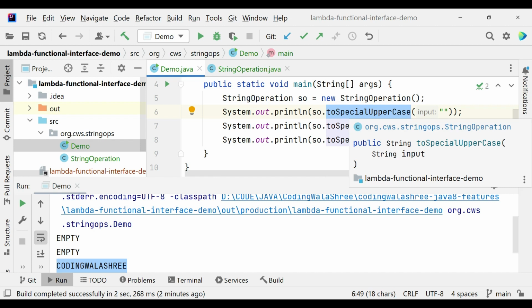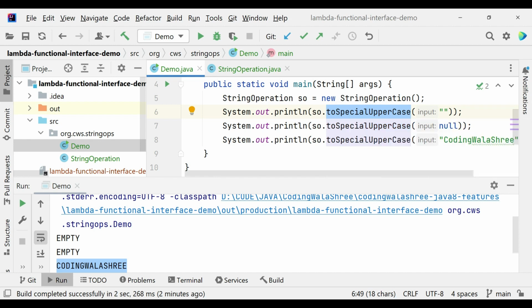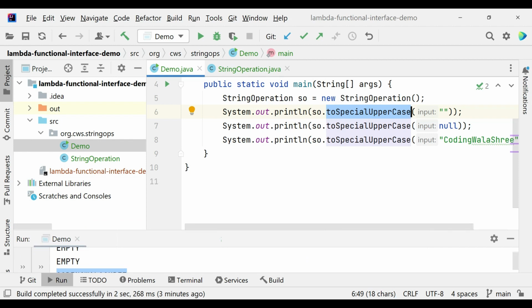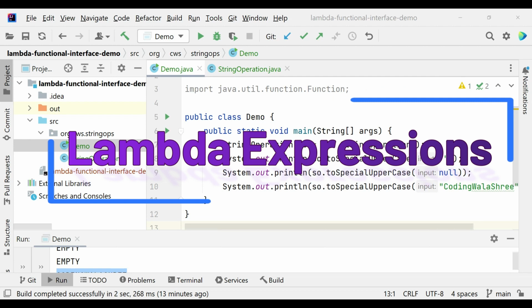So is there a way to basically get rid of this overhead of creating a separate type and then access methods of the same type? Yes, there is a way. Also, wouldn't it be great if we need not provide the whole implementation and just think about what action to do, like toSpecialUppercase in our case, and just think about that. So let's keep this code aside and just talk about a few things here. So here come lambda expressions.